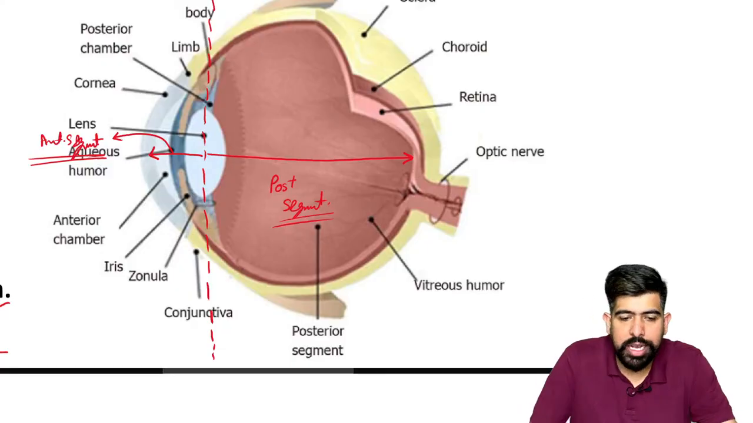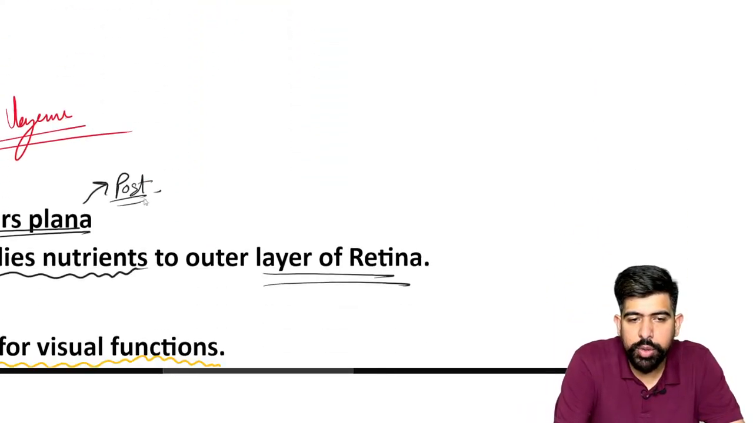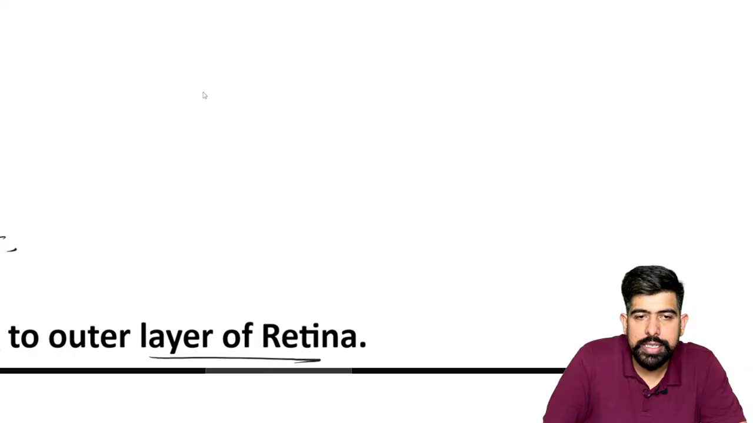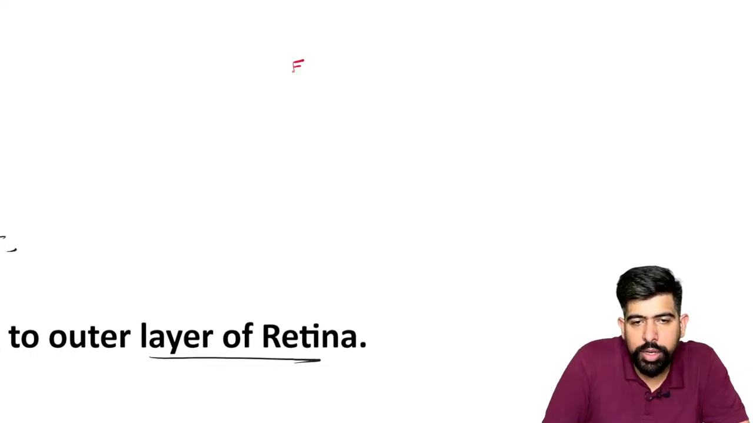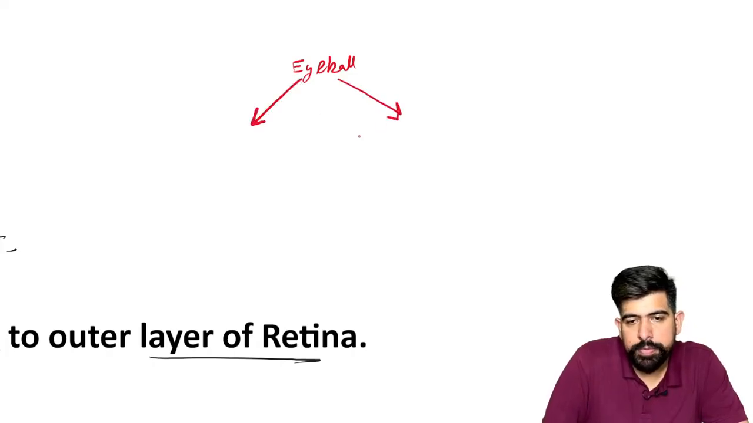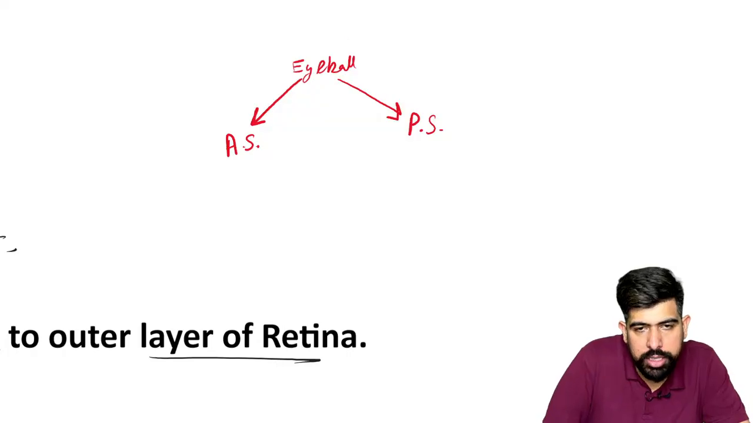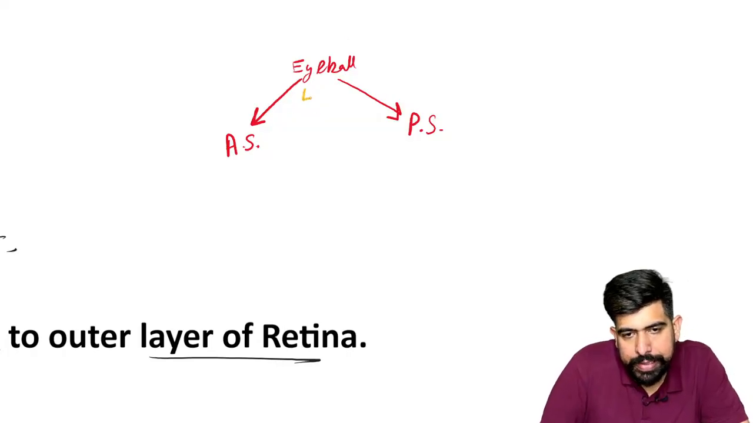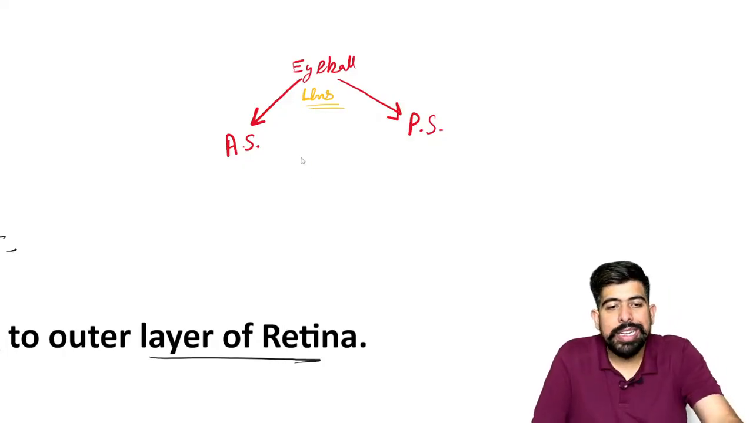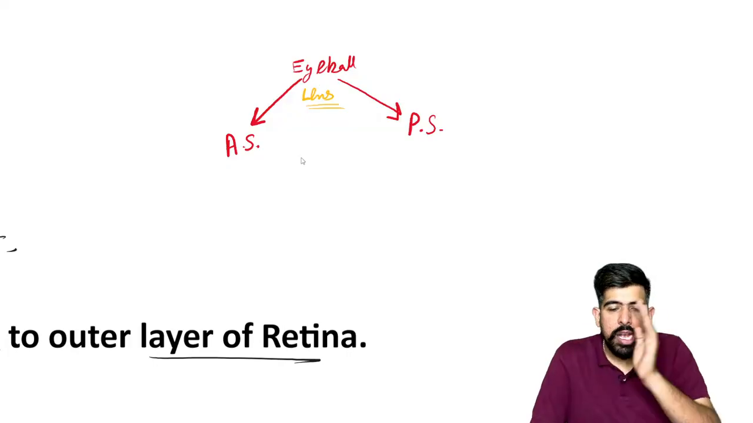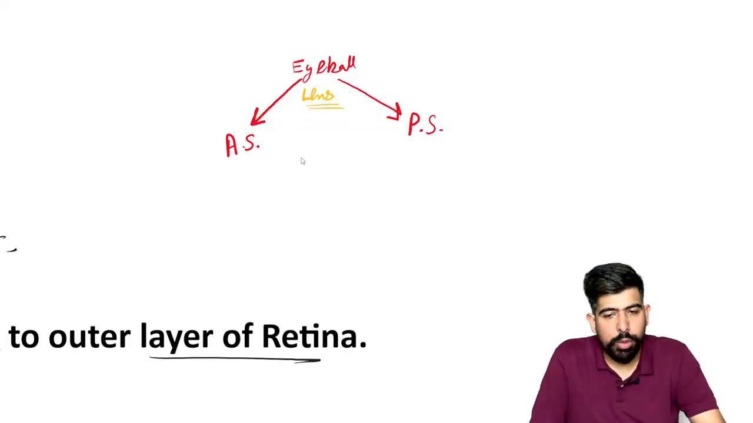So just write down with me a schematic diagram which I'm going to cover here. Write down here: eyeball, divided into two parts, anterior segment, posterior segment, and write down here lens. Why am I writing the lens here? Because the lens is the landmark from which I'm dividing the anterior and the posterior one.